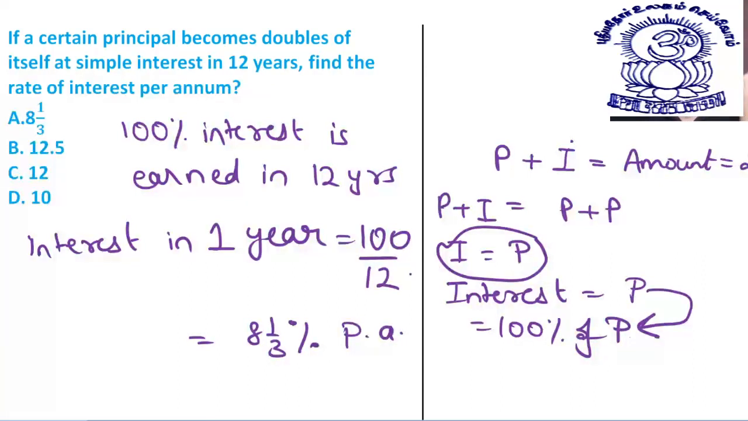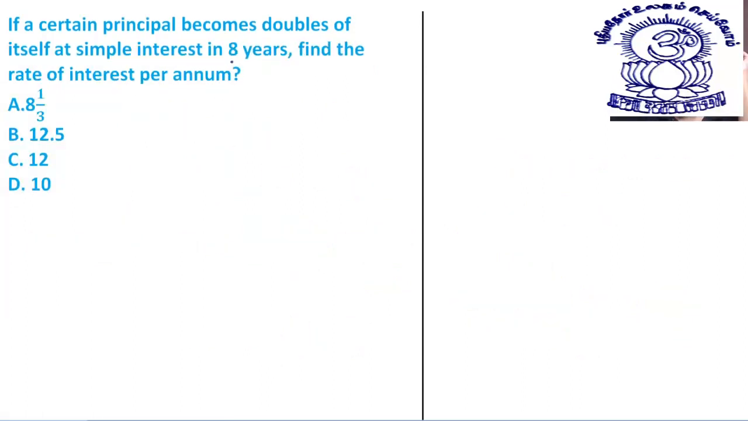Now we have done one question. Let me show you a few more examples of this type. So let's take one more example. We'll take a few more examples because I'll tell you how to solve them literally verbally without even using a pen. It will be very easy. Just have a look at all these questions now. The next question we have in front of us is, if a certain principal becomes double of itself at simple interest in 8 years, find the rate of interest per annum.